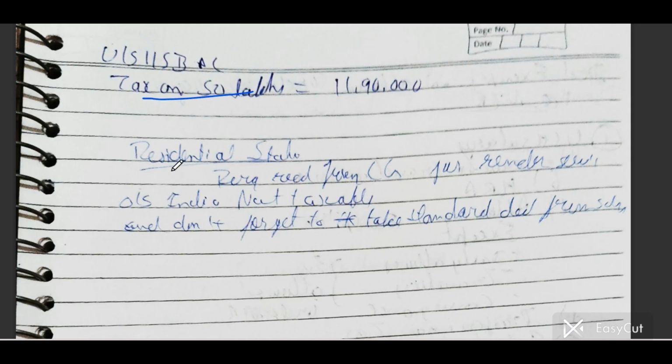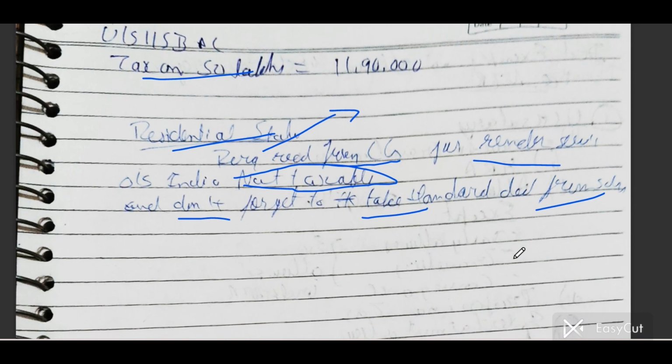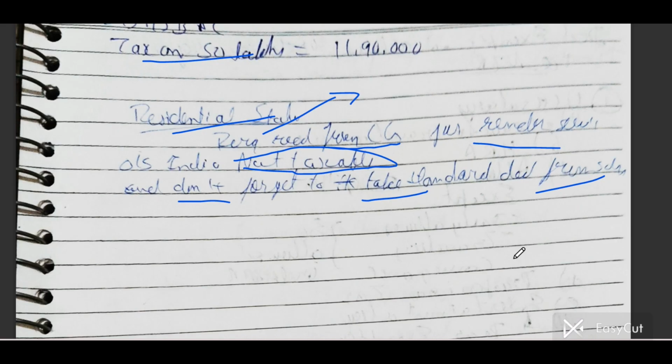If residential status applies, and a perk is received from the central government for rendering service outside India, it is not taxable. These perks are not taxable under adjustment. And don't forget to take the standard deduction from the salary. That salary is taxable, but that perk is not taxable. So you have to segregate the perk part and the salary part. From the salary part you have to claim the 30% standard deduction, and for the perk part you have to write a note that it is not taxable.